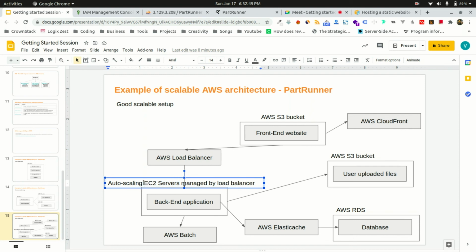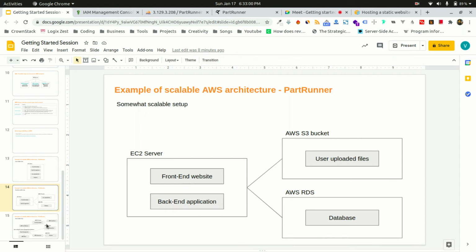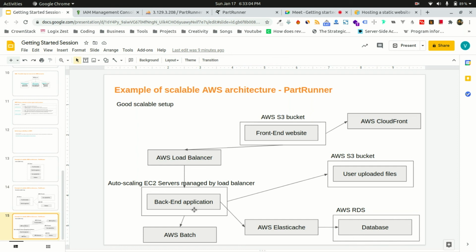So if you have 10 EC2 servers running, your requests will be distributed to 10 EC2 servers. Every EC2 server will be running your backend application. The identical backend application will be multiplied across 10 EC2 servers. All those EC2 servers are created by the Amazon load balancer, and it can also reduce your servers.